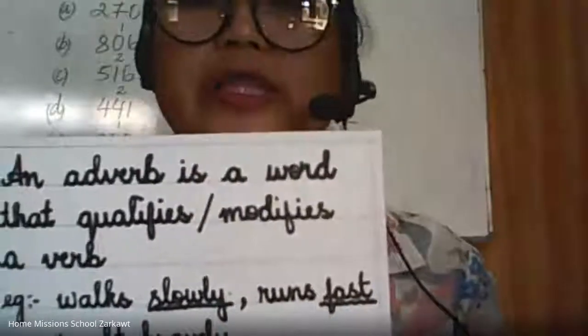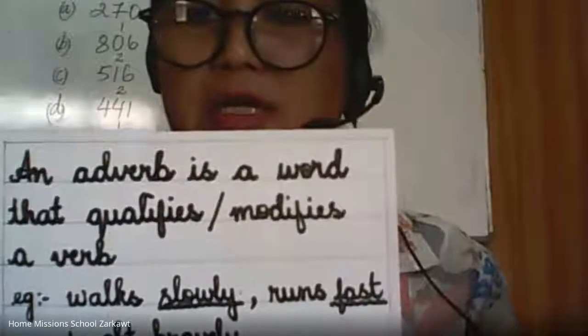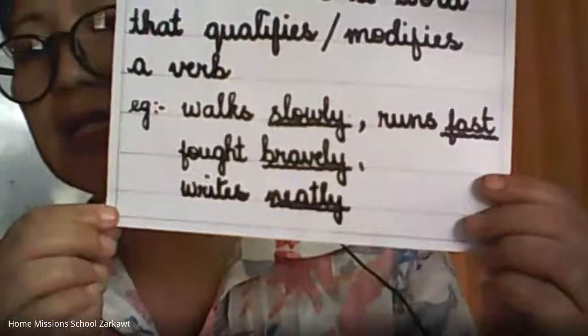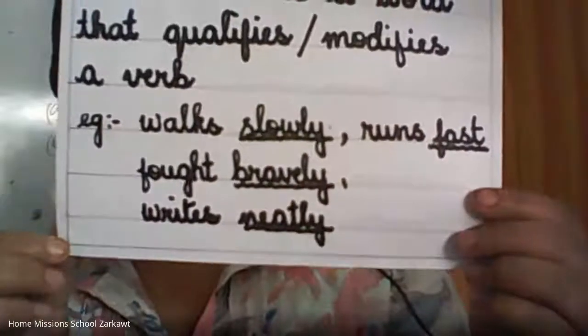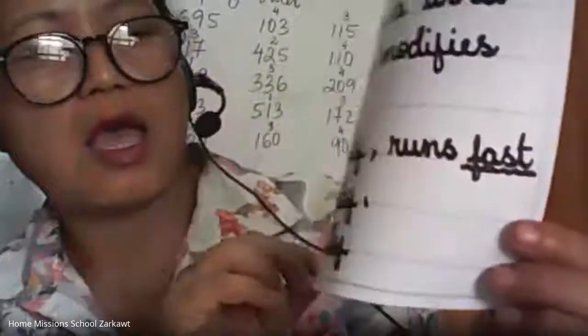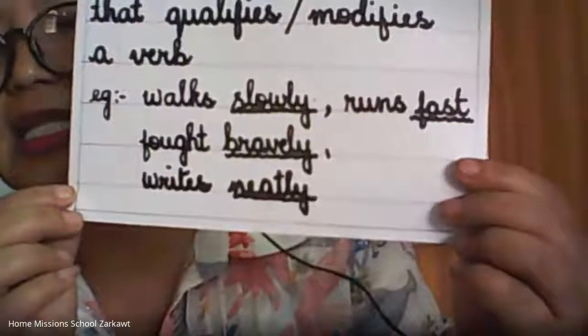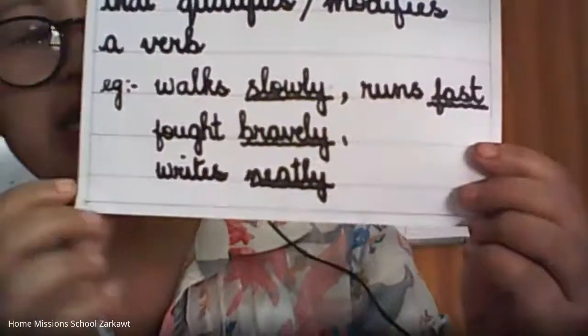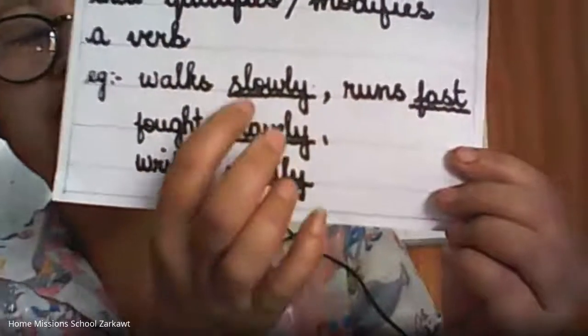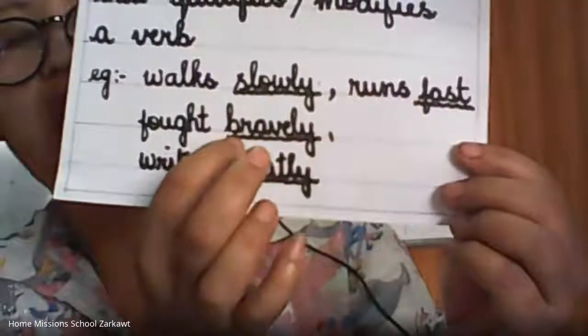That is called adverb. All right? That is called adverb. Sing sweetly. Swan, they fought bravely. He writes neatly. All these are adverbs. All right. These adverbs, these words, all those